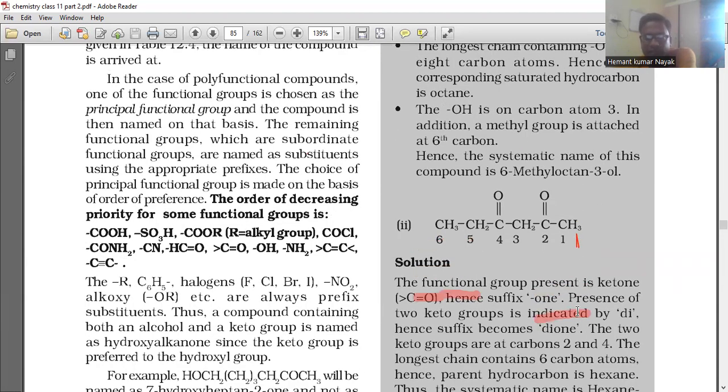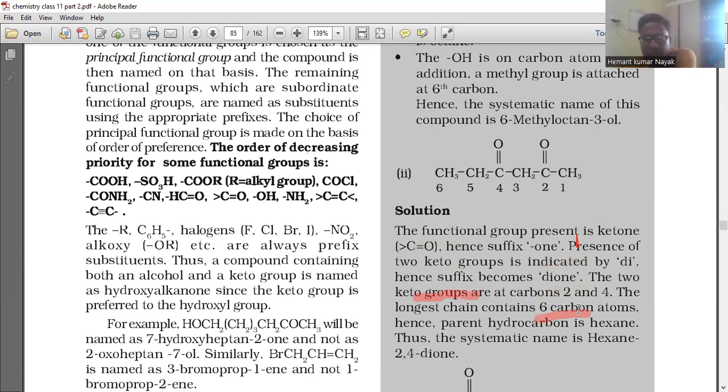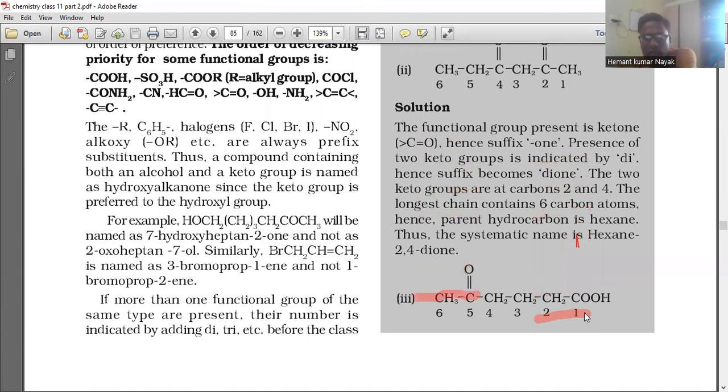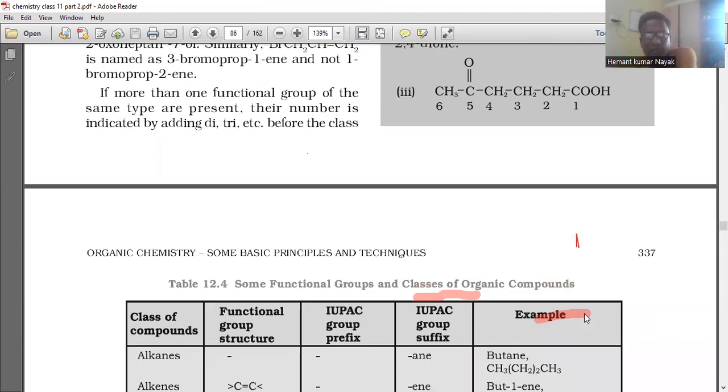The second is here. The functional group present is ketone, because C double bond O has the suffix one. The presence of two keto groups is indicated by di in the suffix, which becomes dione. The two keto groups are at carbon 2 and 4. The longest chain contains 6 carbon atoms. The parent hydrocarbon is hexane. The systematic name is hexane-2,4-dione. And the third is here.